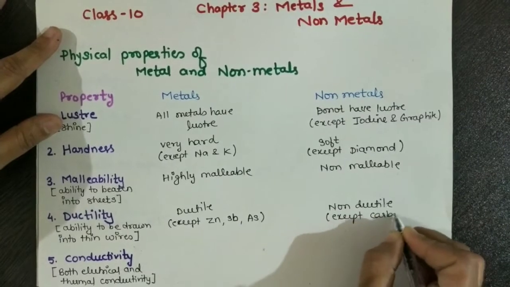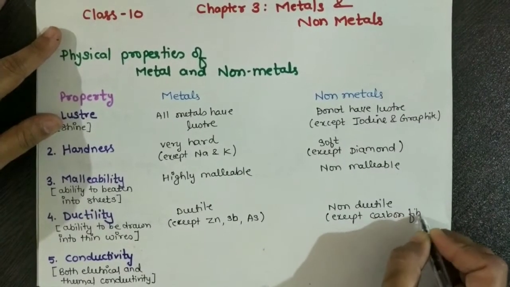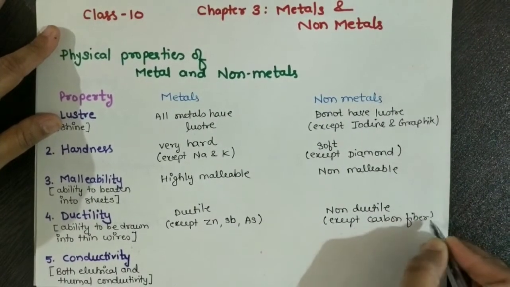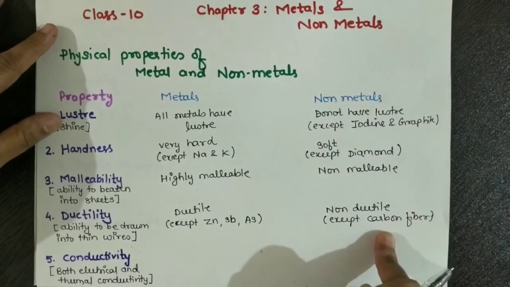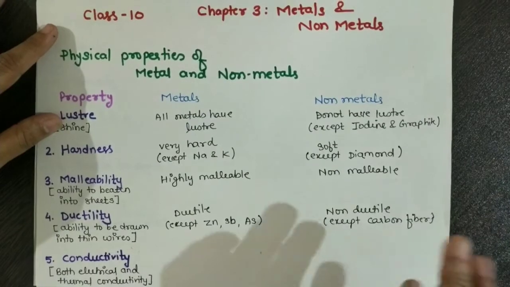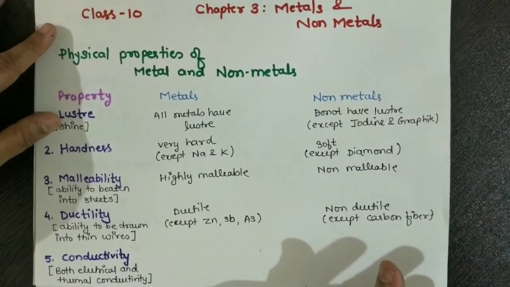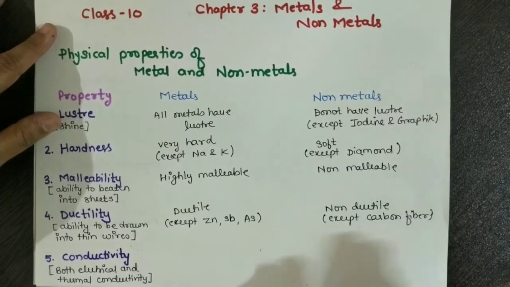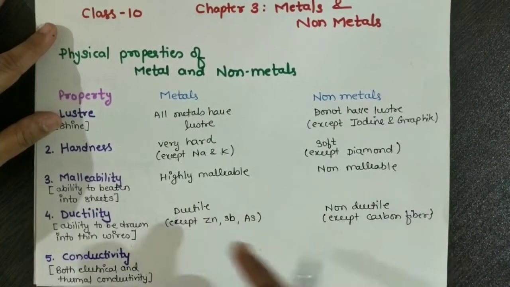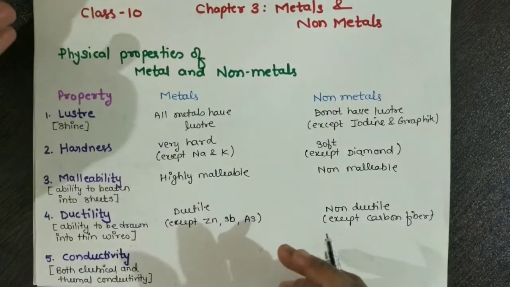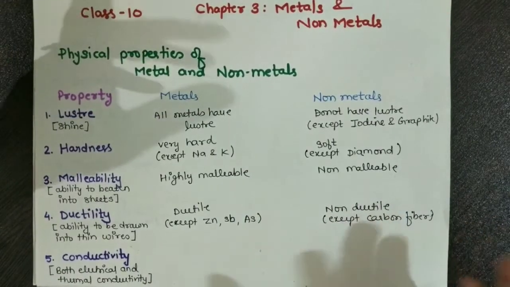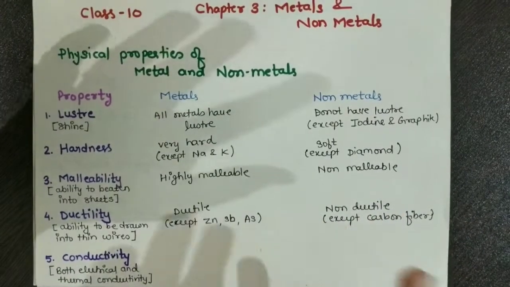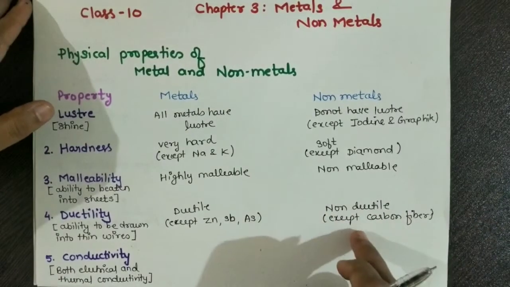That means carbon can be drawn into thin fibers. So that is why carbon here is an exception. Otherwise all the non-metals are non-ductile. That means they cannot be drawn into thin wires. As you know, we can obtain copper wire, we can obtain silver wire, and many others, but we cannot obtain wires of non-metals.